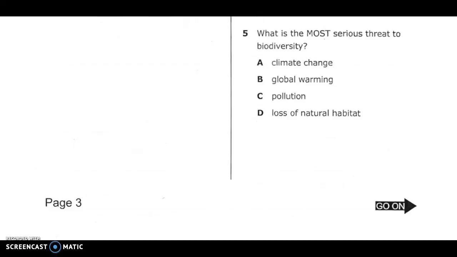Number 5. What is the most serious threat to biodiversity? A. Climate change. B. Global warming. C. Pollution. D. Loss of natural habitat.